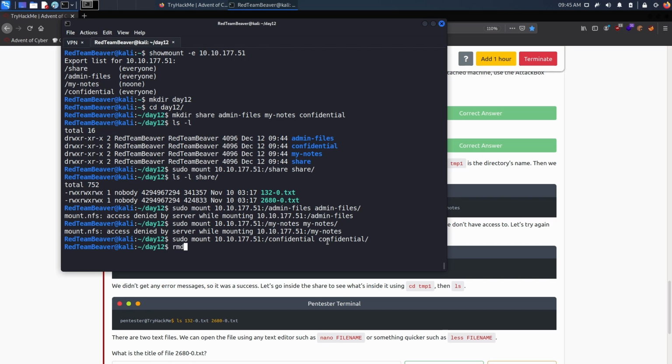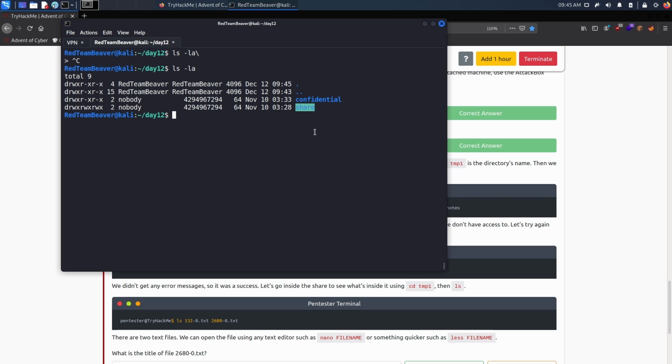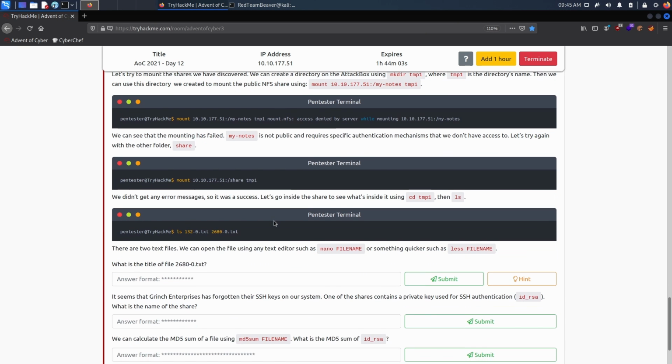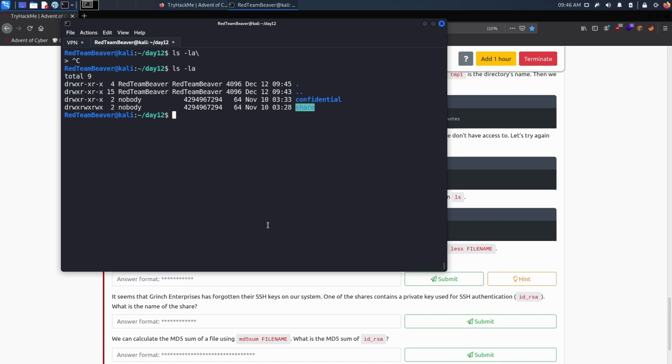So let's remove the directories we don't need, which in our case are admin files and my notes. All right, so we see that we have actually 2 shares that we found. So let's answer a couple of questions. What is the title of file 2680-0.txt? That's inside the share folder.